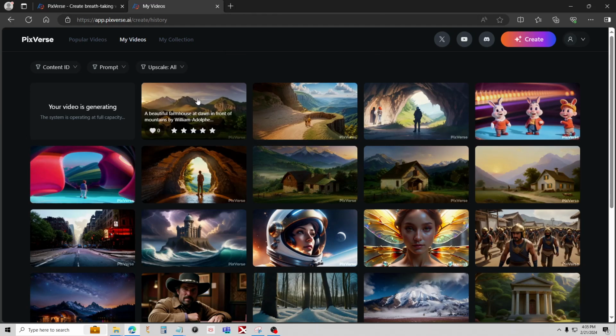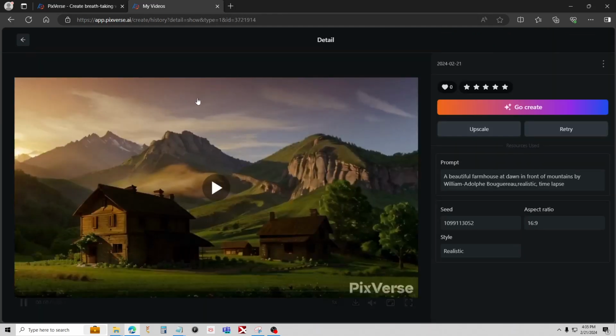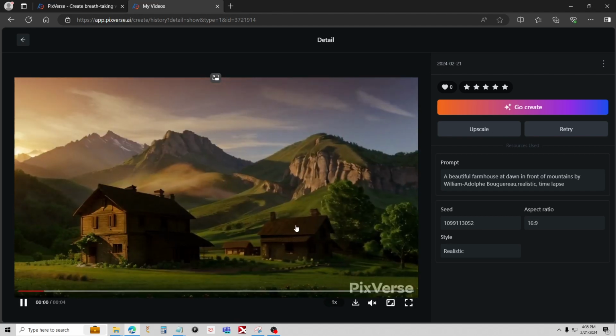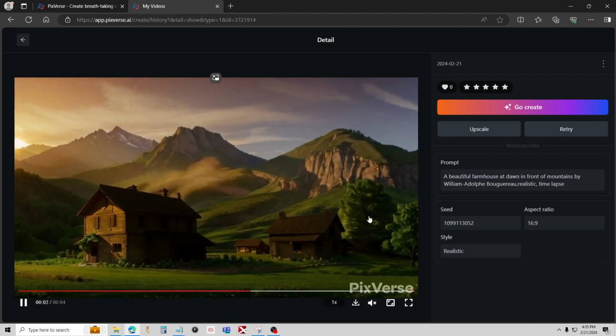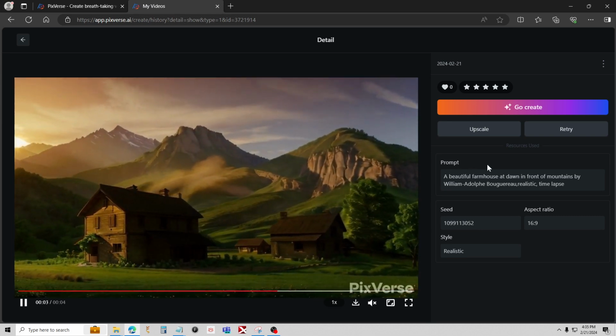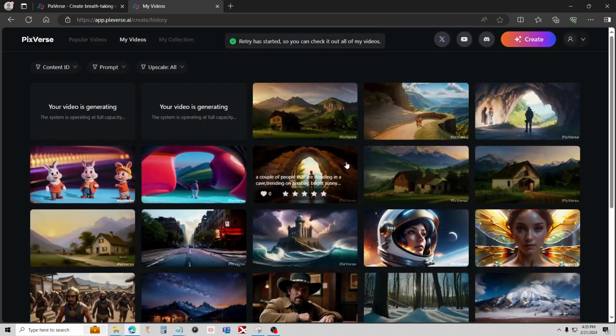Now let's go look here. It does look like this is done. This is the video that I just added time lapse to at the end. And we can see now we do got some motion. It's a little bit off there, the perspective, but you know what? Just do it again. Just do it again. And eventually we'll get some good videos there. So that's just a prompt to add.